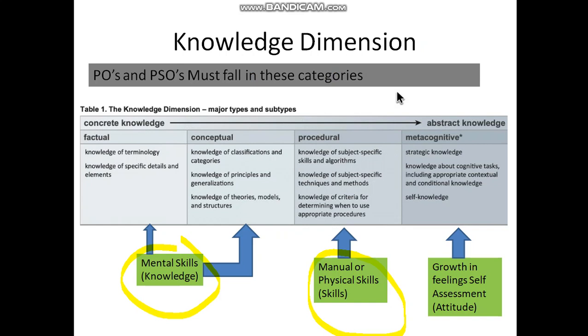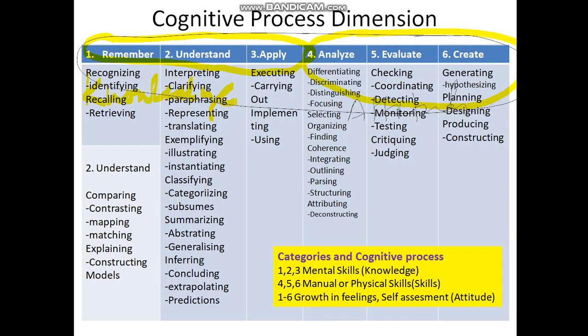There are 3 skills. One is called mental skills, that is exactly the knowledge you are giving them. One is manual or physical skills, that is by utilizing the knowledge we have given, they perform their own task by applying some procedures. And growth in feeling, which is called the attitude. This we discussed in the last lecture, and these are the dimensions of the cognitive process. There are these 6 dimensions. The first 3 are related to the knowledge dimension. The last 3 are related to the skill or physical skills, and overall the complete 6 dimensions are concerned with the growth in feeling or the attitude.